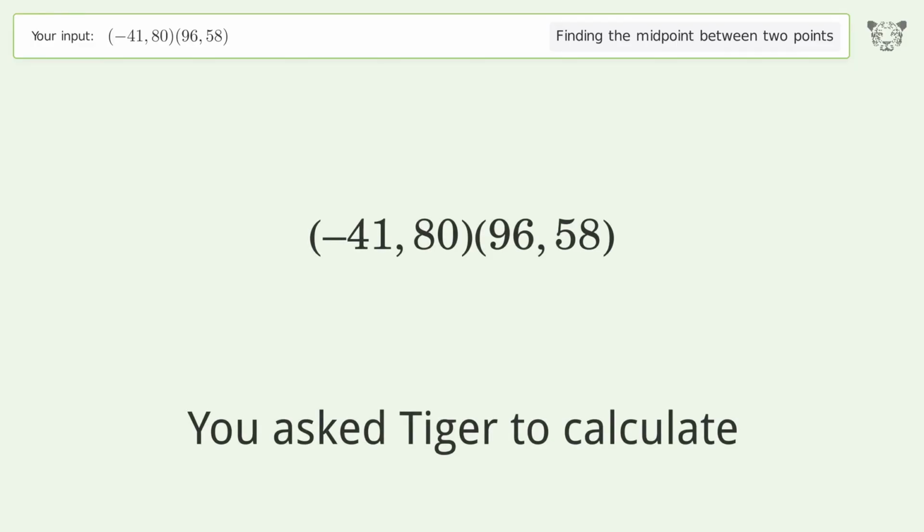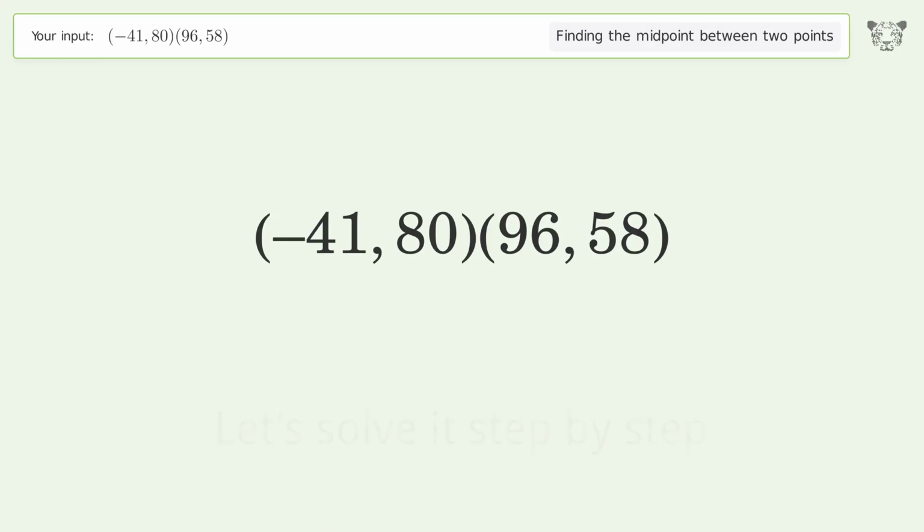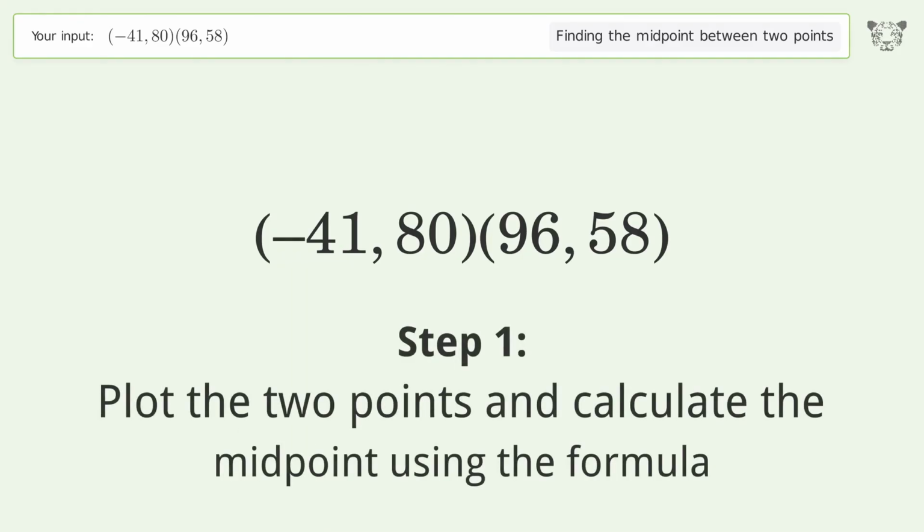You ask Tiger to calculate. This deals with finding the midpoint between 2 points. The midpoint between the 2 points is 27.569. Let's solve it step by step. Plot the 2 points and calculate the midpoint using the formula.